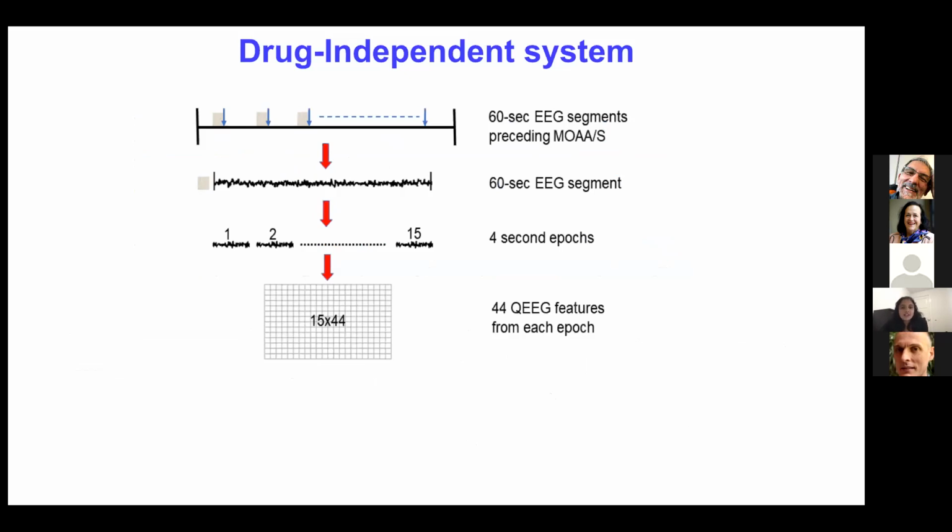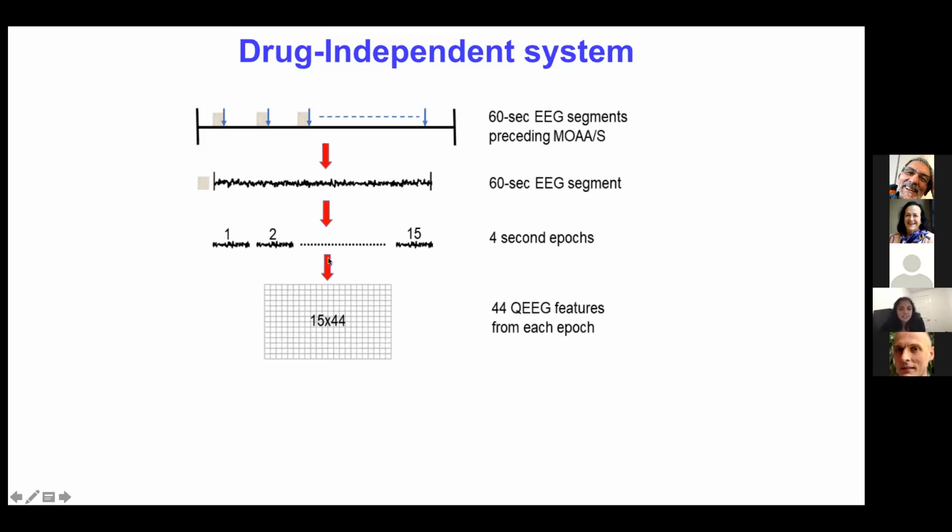And here is how we extracted the 44 features. So let's say these little arrow marks are the MOS scores, and we took exactly 60 seconds preceding the MOS score. And here is the 60-second EEG segment, and then we divided those 60-second EEG segments into 4-second small epochs.